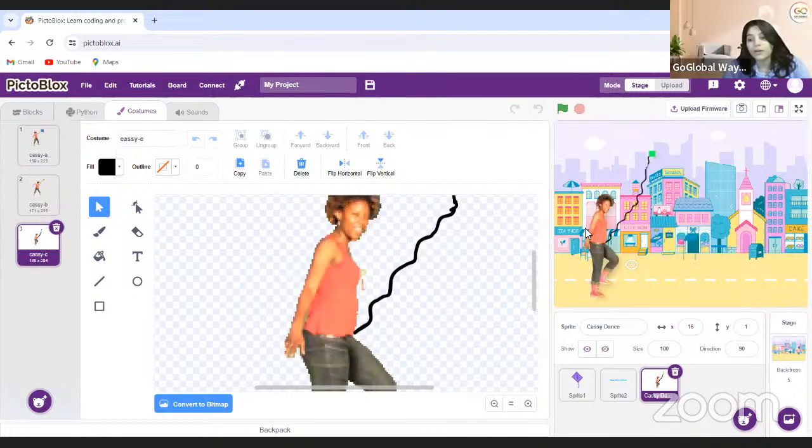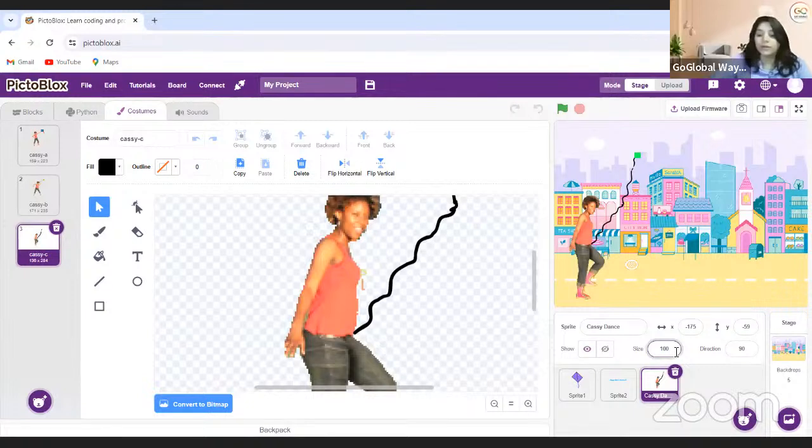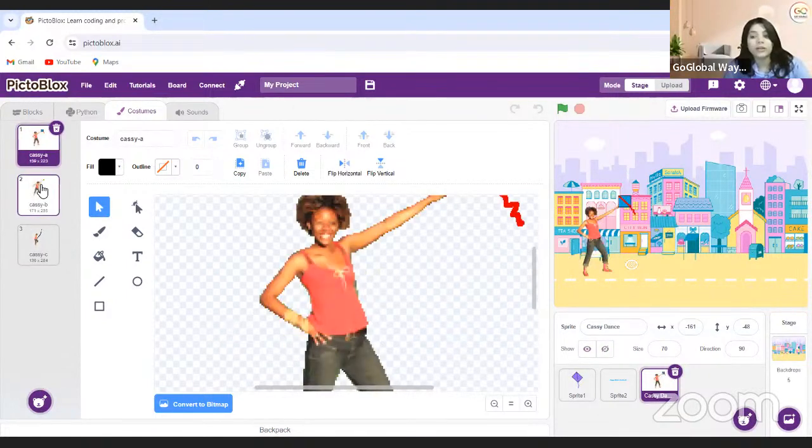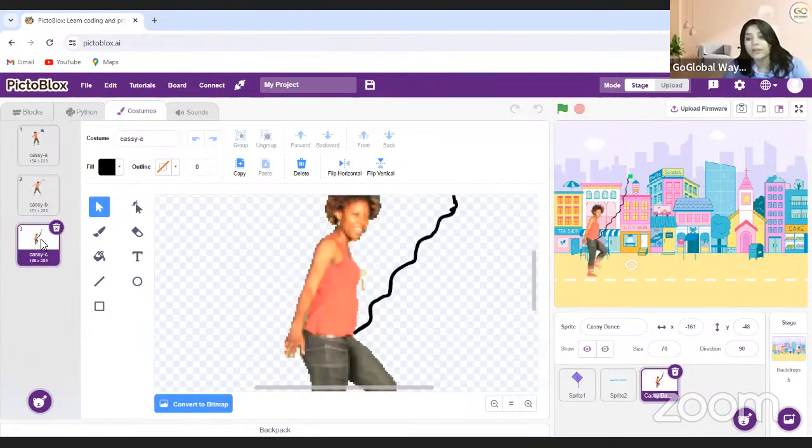Okay, so I'm just moving her this side and it will be 50. So this is 50. I'm just making it 70. But with 70, I want her to stand over here. Here, on the roof. Let's put her standing here like this. Okay. So 1, 2, and 3.